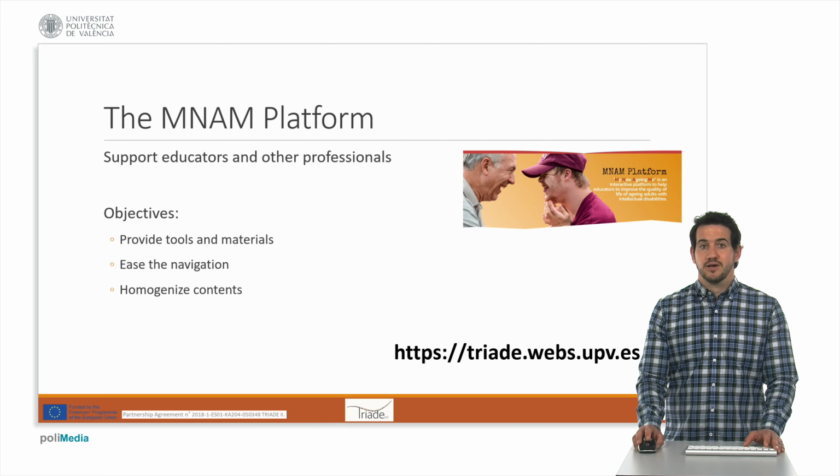The objectives of this platform are to provide tools and materials, sources for developing and maintaining the factors of well-being, social participation and independence, to ease the navigation through educational materials and resources, and to homogenize the practical resources and guidelines for implementing exercises with textual and visual information.